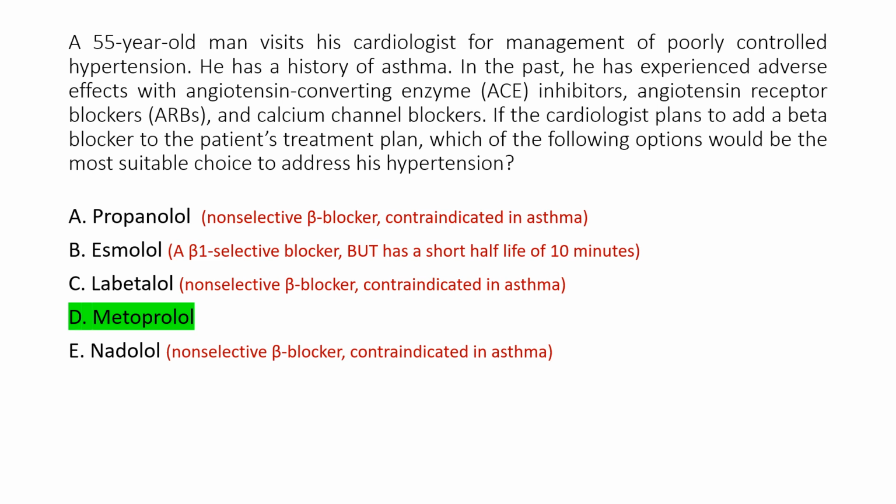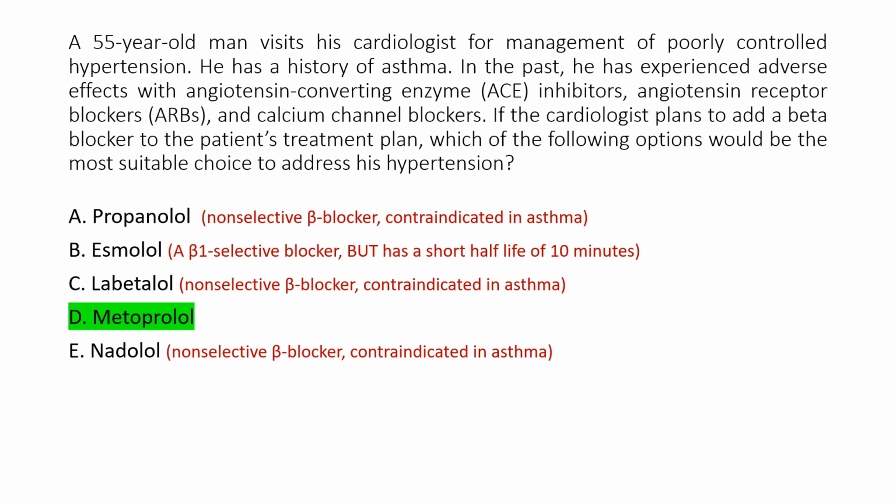And option B is incorrect because esmolol is a cardioselective beta-1 blocker which is safe for asthmatics, but esmolol is used only in acute settings such as surgeries or hypertensive emergencies, and this is because of its short half-life of 10 minutes. It is not suitable for long-term hypertension management. And option C, labetalol, and option E, nadolol, are incorrect because they're non-selective beta blockers.